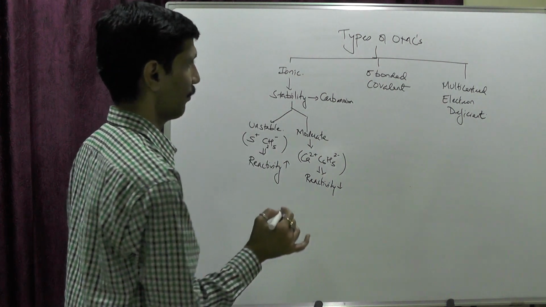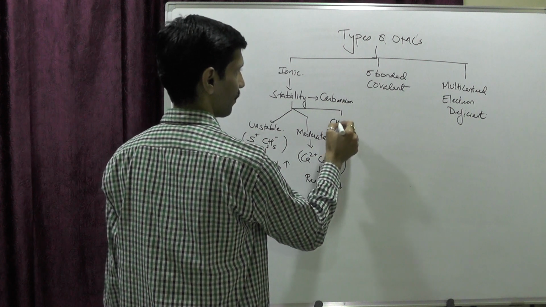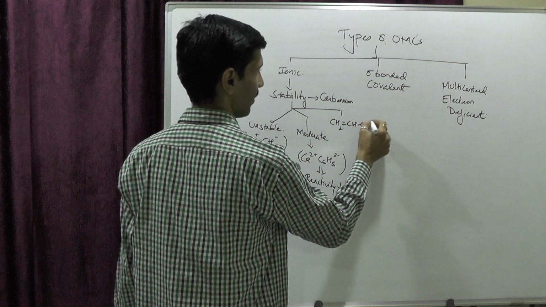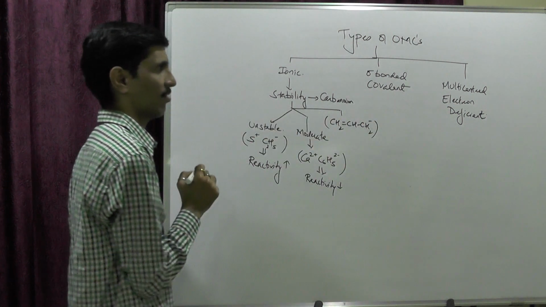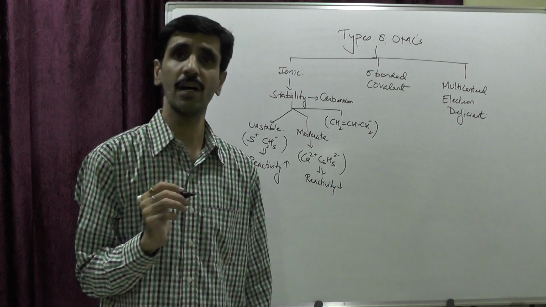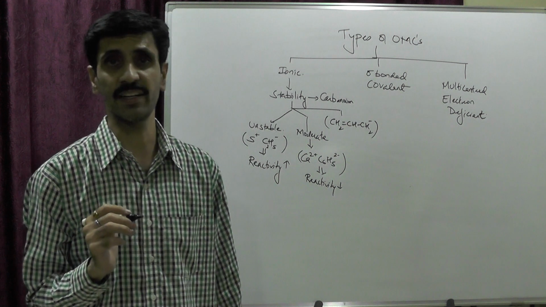I give an example for this: CH2=CH-CH2-. There is conjugation over here, and this is more stable as compared to the unconjugated system.